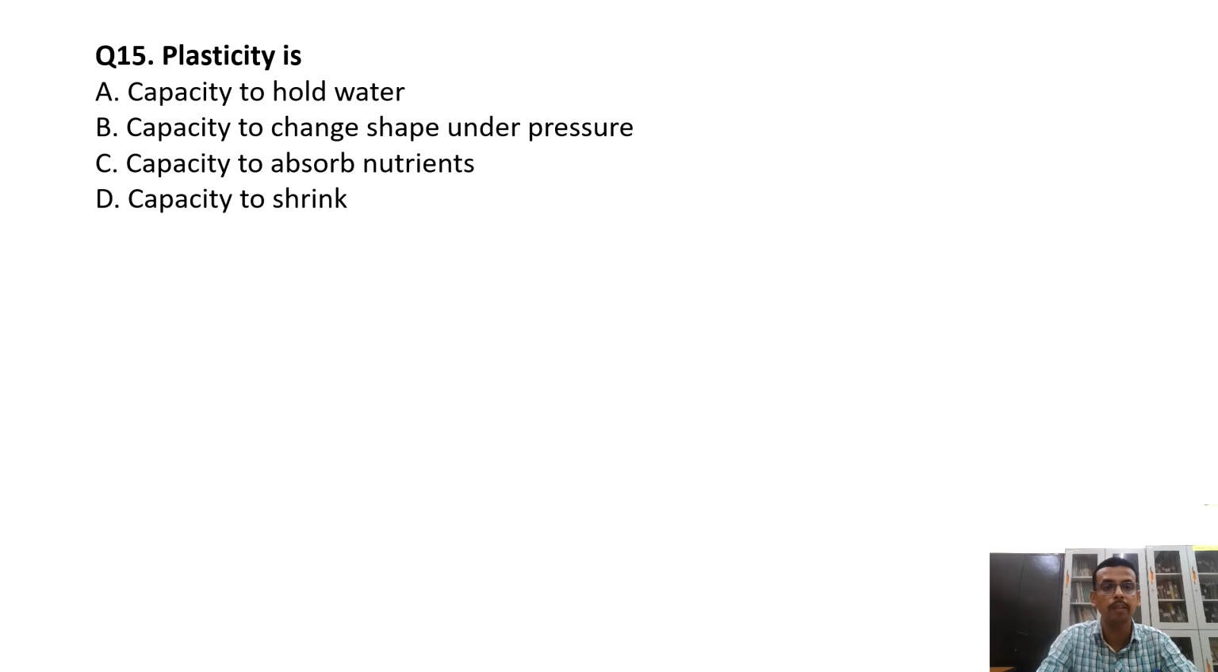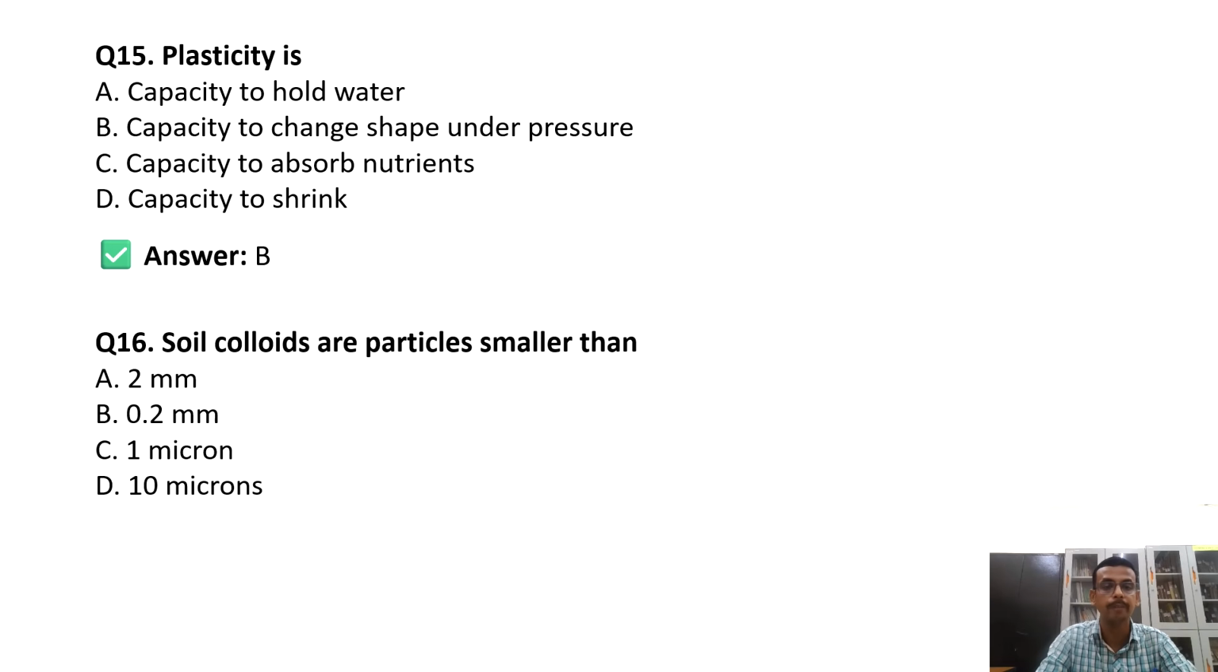Then plasticity. What is plasticity? Plasticity is the capacity to change shape under any external pressure. So the answer is B. What is consistency? Consistency is the ability of the soil to resist change under any external force or pressure. That is the ability to resist, whereas plasticity is the capacity to change. This is the fundamental difference between consistency and plasticity. Then soil colloid particles are generally smaller than 1 micron.